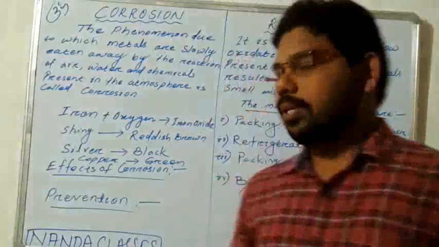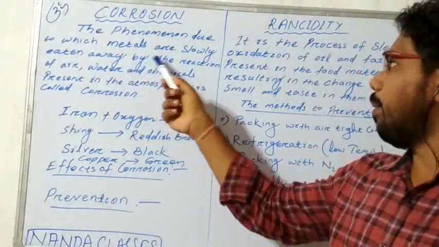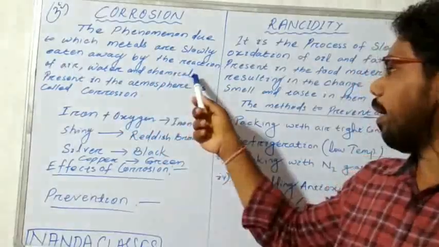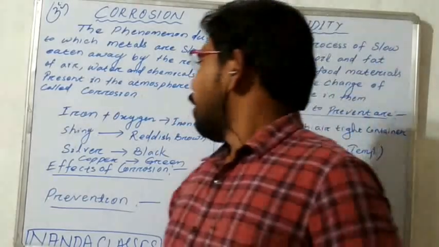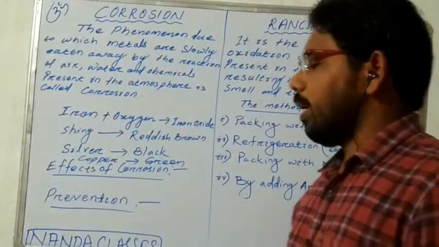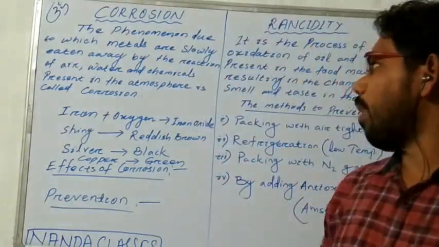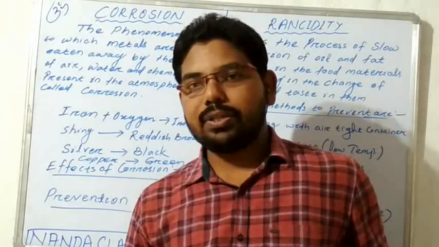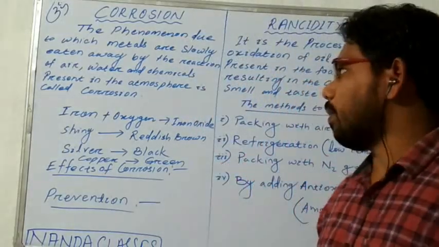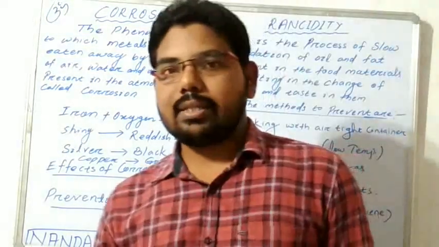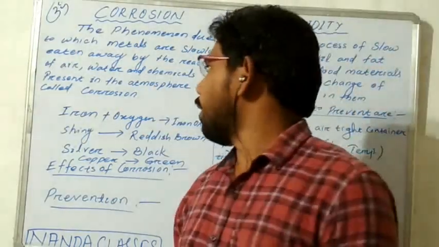What do you mean by corrosion? The phenomenon due to which metals are slowly eaten away by the reaction of air, water and chemicals present in the atmosphere is called corrosion. Corrosion generally occurs in metals. The metal surface is shining, and after the reaction with air, water or chemicals, the shining surface changes into a reddish brown or black color. Why this change? Because these metals are oxidized and change to their oxides, so the metal parts get corroded. This is called corrosion.